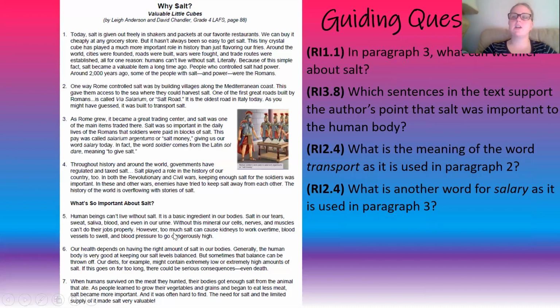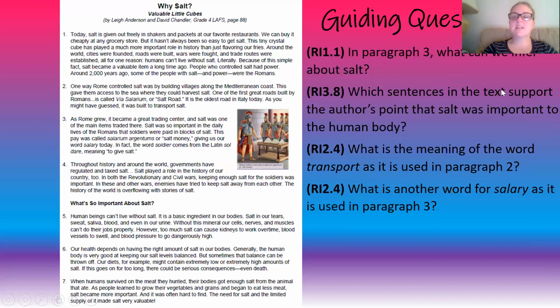All right, so let's look at our guiding questions. Hold on, let me move this out of the way. So the first question, in paragraph 3, what can we infer about salt? So let's reread paragraph 3. As Rome grew, it became a great trading center, and salt was one of the main items traded there. Salt was so important in the daily lives of Romans that soldiers were paid in blocks of salt. So I can infer that salt was very important in Rome, and Rome maintaining its structure or continuing to exist.